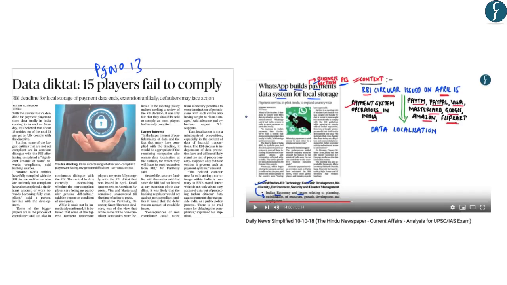This article on page number 13 reads that most of the companies like WhatsApp, Flipkart and Paytm have failed to comply with the RBI circular which had asked for the requirements of data localization. Now, due to this failure to comply with the RBI circular, the news read that the defaulters may face action. So, to understand the concept of data localization in detail, you should go through the Daily News Simplified of 10th October 2018, which was covered by Basavasa.